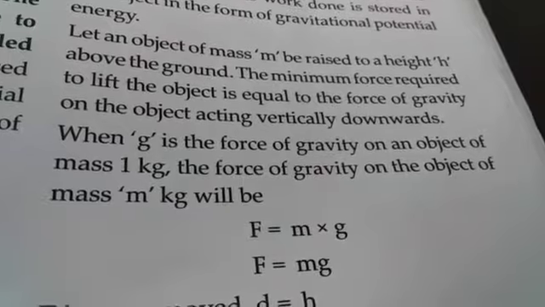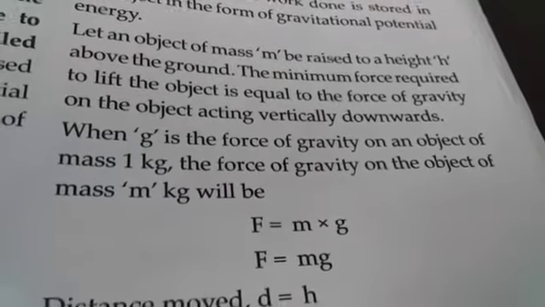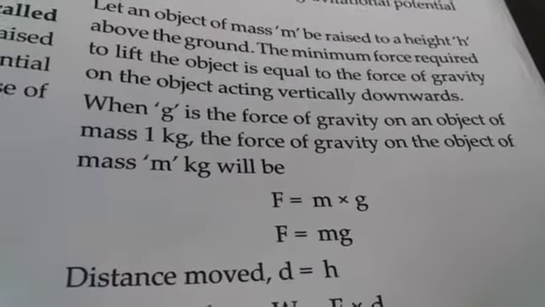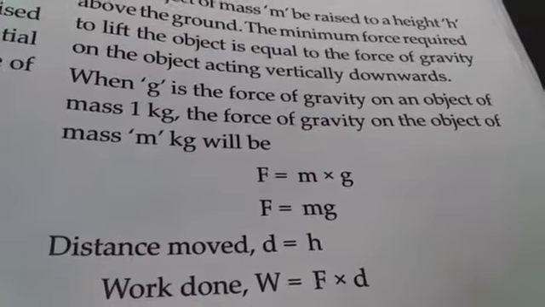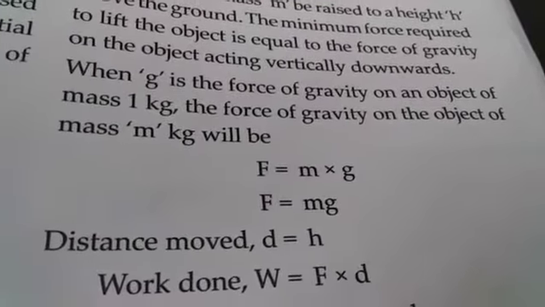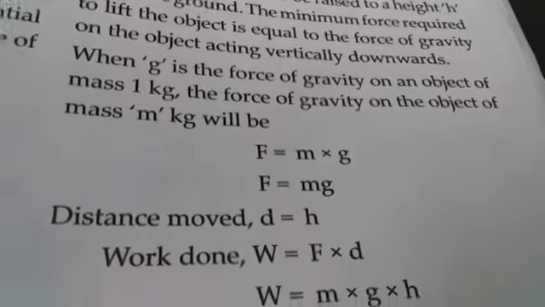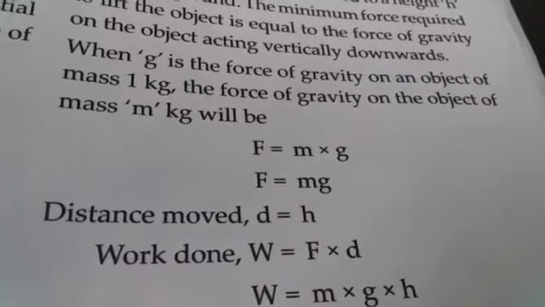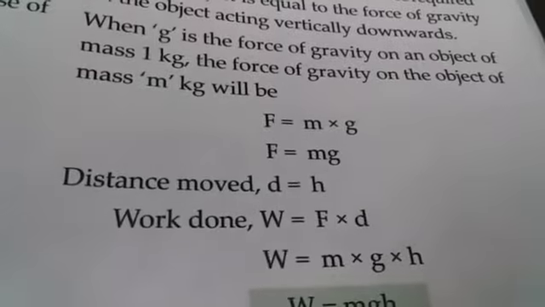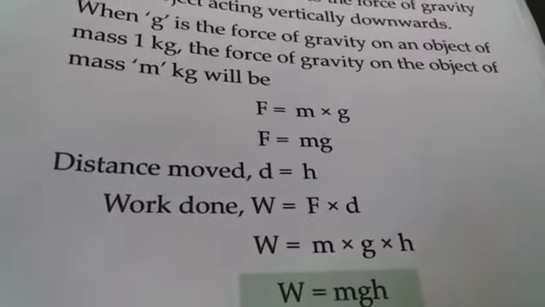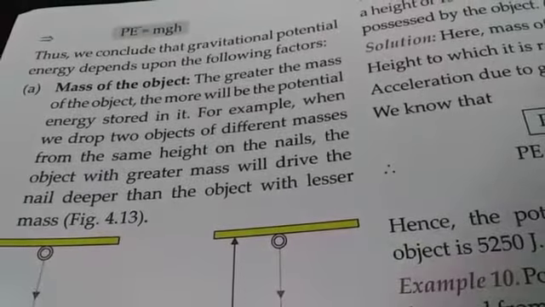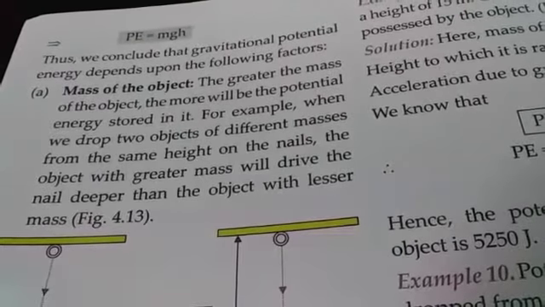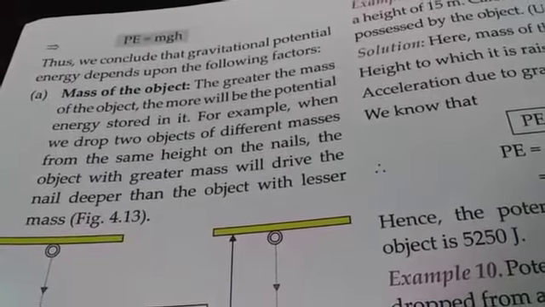the force of gravity on the object of mass m kg will be F equals mg, and distance moved d equals h. So work done W equals F into d, or W equals m into g into h, or W equals mgh. So the factors on which gravitational potential energy depends are as follows.